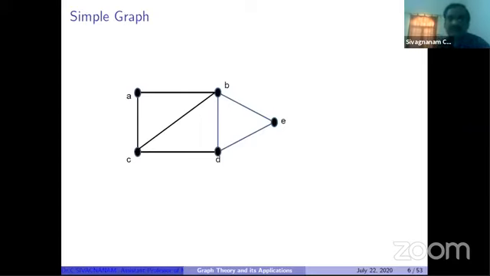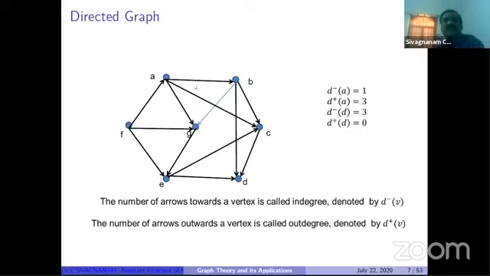And this is a directed graph. Directed graph means each and every edge has a direction. So this graph is called a directed graph. Every edge has direction. Now, what is the meaning of in degree and out degree? The edges with direction, I call them directed edges or arrows.